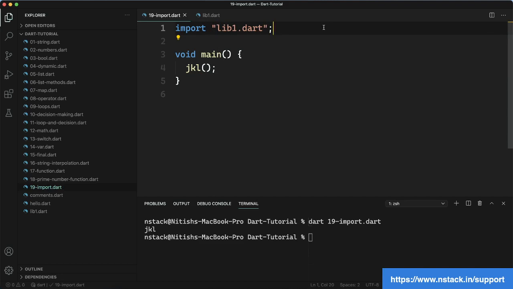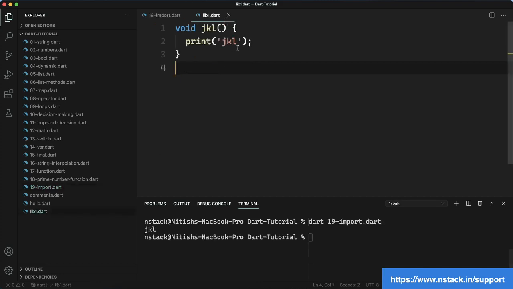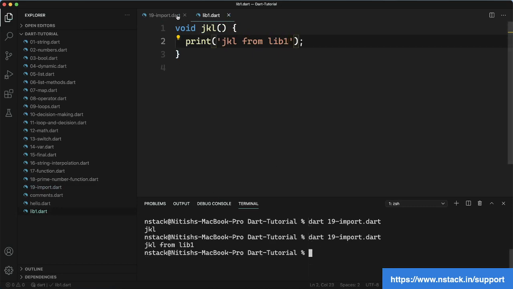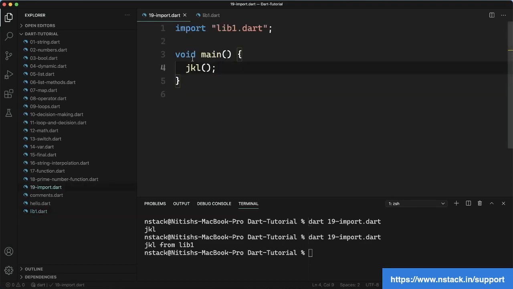So I am just writing the file name. Now this JKL is valid. If I run this, it is going to say JKL, and let's update it to JKL from lib1. Now if I run this, it will say JKL from lib1. So I hope you got this point, how you can import it.